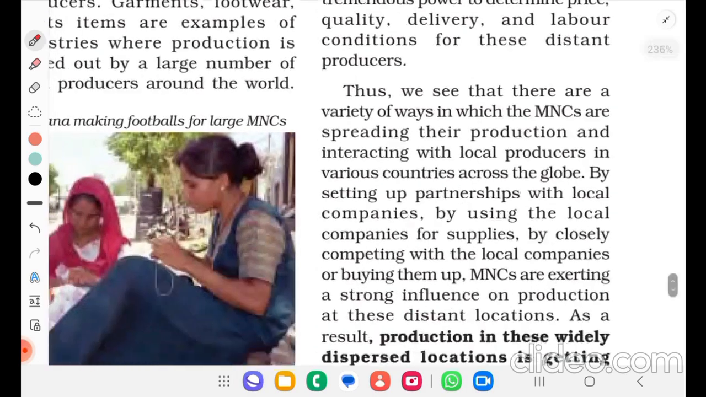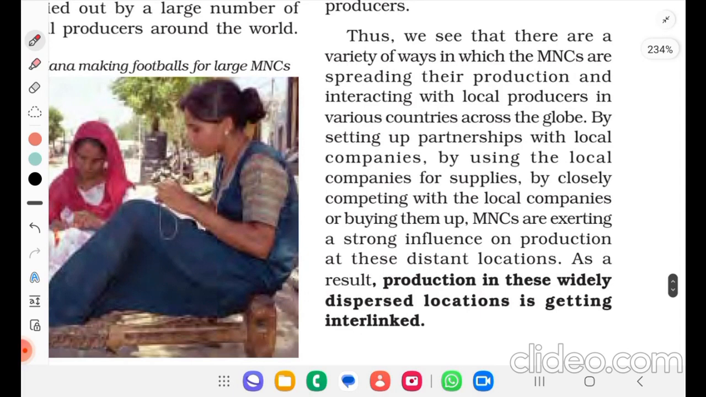Thus, we see that there are a variety of ways in which the MNCs are spreading their production and interacting with local producers in various countries across the globe. By setting up partnerships with local companies, by using the local companies for supplies, by closely competing with the local companies, or buying them up, MNCs are exerting a strong influence on production at these distant locations. As a result, production in these widely dispersed locations is getting interlinked.